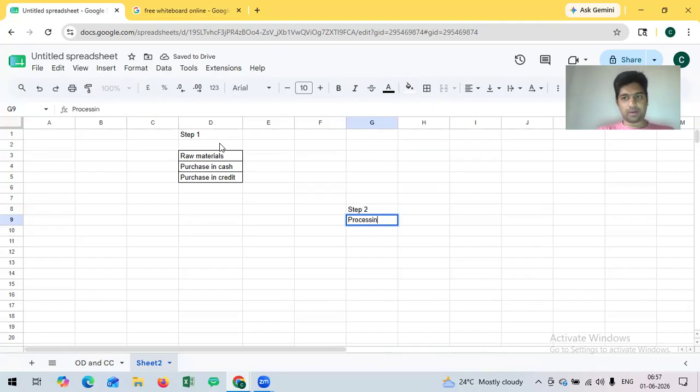I'm covering this as a manufacturing entity. The service entity will be different. I will be covering another example later. So these raw materials will be processed. For processing raw materials, they will have further expenses. Plus, there will be some processing expenses, correct?